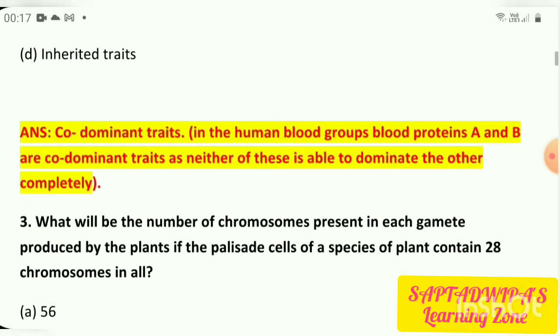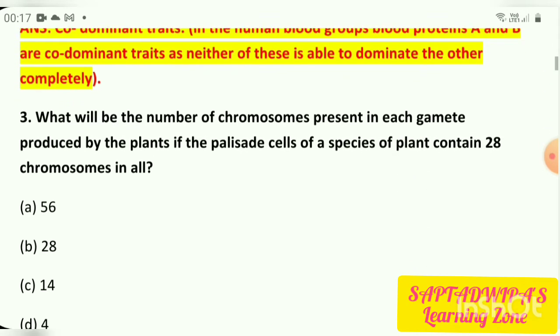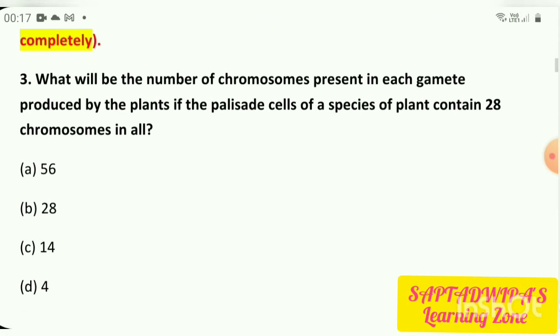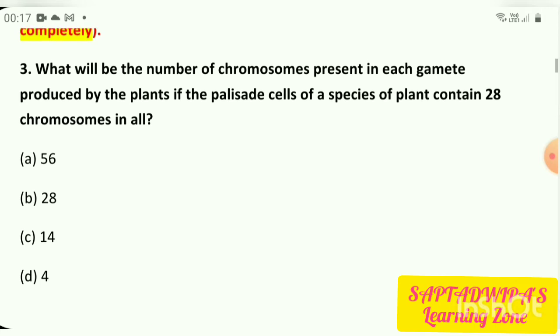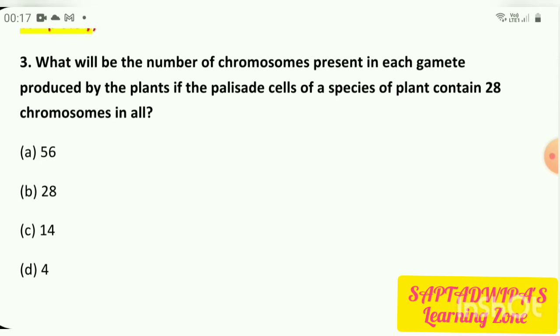Coming to the next question, what will be the number of chromosomes present in each gamete produced by the plants if palisade cells of a species of plant contain 28 chromosomes in all? So again, it's just the same as the first question. What is the total number of chromosomes which is being said here? 28 chromosomes.